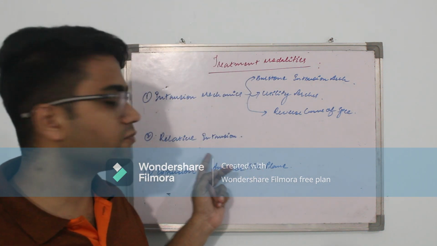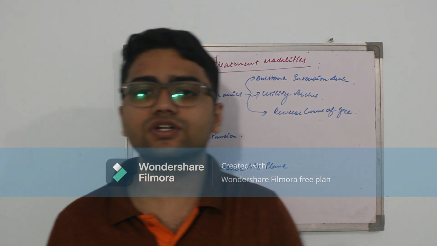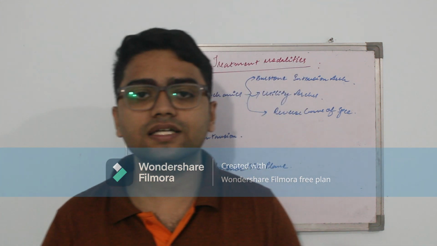Coming to the second one, which is relative intrusion. Relative intrusion is done using functional appliances. Functional appliances such as Frankel or activator, these are the functional appliances which we use to relatively intrude the teeth. Relative intrusion means extruding posterior teeth and intruding anterior teeth.